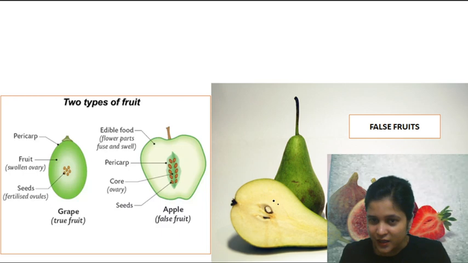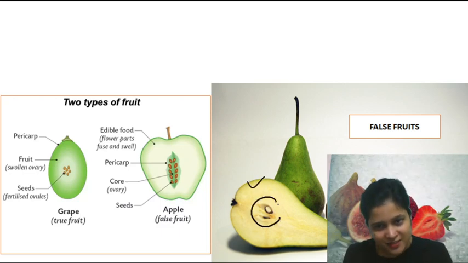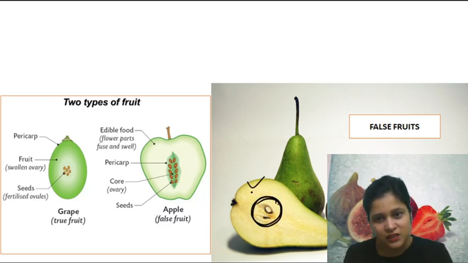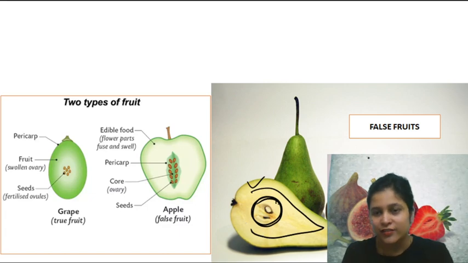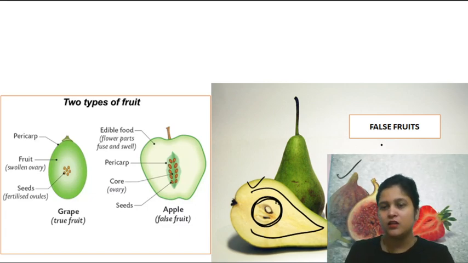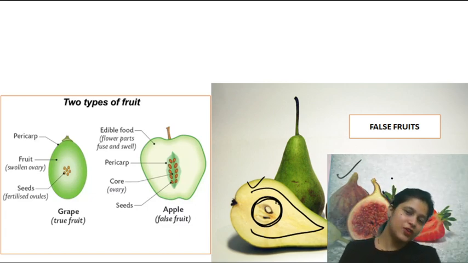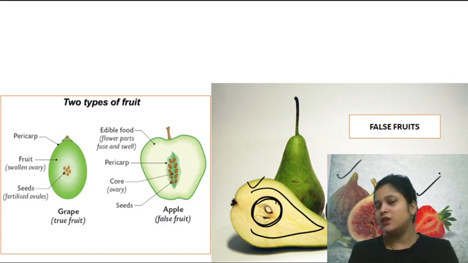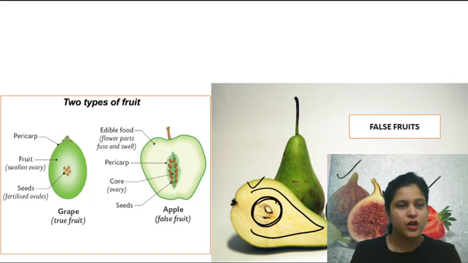And this pear, this one is true, but this one is false fruit. Fig is false fruit. And strawberry, I have already told you it's a false fruit.